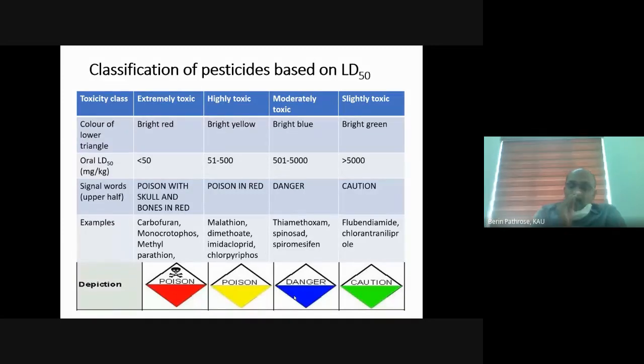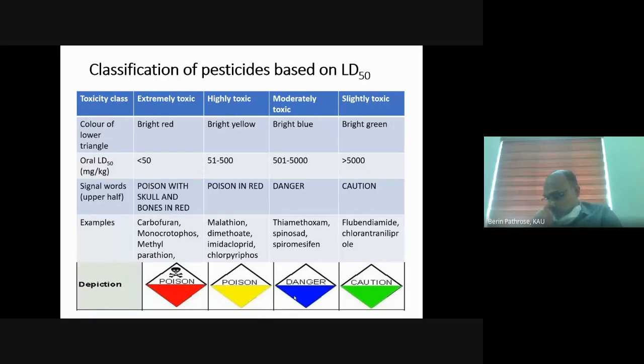I will repeat, we have 4 classes: extremely toxic, highly toxic, moderately toxic, and slightly toxic. Extremely toxic, the LD50 will be less than 50 milligram per kg. Highly toxic, it is from 51 to 500. Moderately toxic, it is 501 to 5000. And slightly toxic, it is greater than 5000.